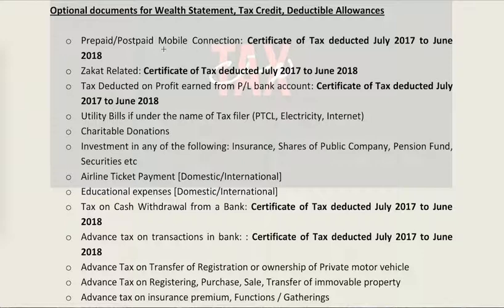When you top up your mobile, you have to pay a certain amount of income tax as well as sales tax and federal excise duty. But the portion of income tax that you paid between July 2017 to June 2018 is advance tax, so you can get it back.